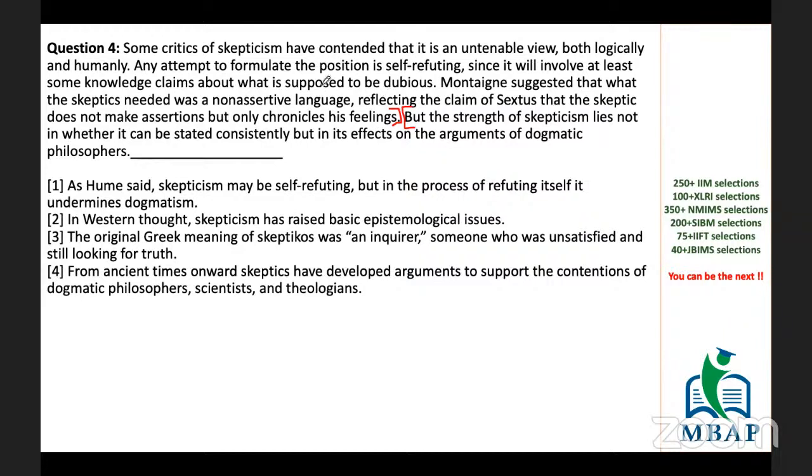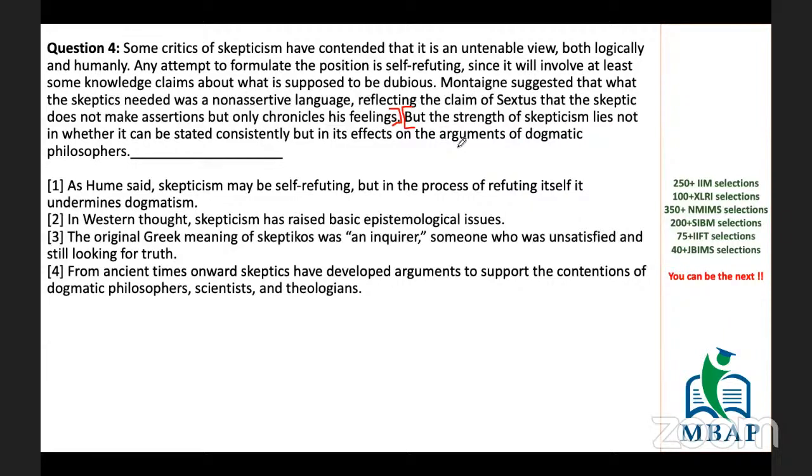So we were talking about something, and here we are talking about something absolutely different, and an explanation is given. What explanation? That the strength of skepticism does not lie in whether skepticism is consistent or not. It is about what the effect of this skepticism will be on the argument of the dogmatic philosopher.